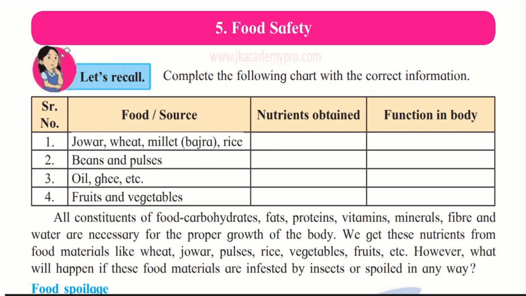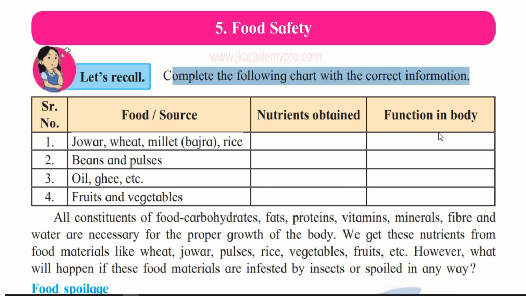Food safety. We have learned a lot about food. We have learned about diet, balanced diet, nutrition. We have learned about malnutrition. We have also learned that there are 6 main nutrients in our food, and those are carbohydrates, fats, proteins, fibers, vitamins, and minerals. And there is also water present in our food. So, to recall, let's complete the following chart with the correct information.